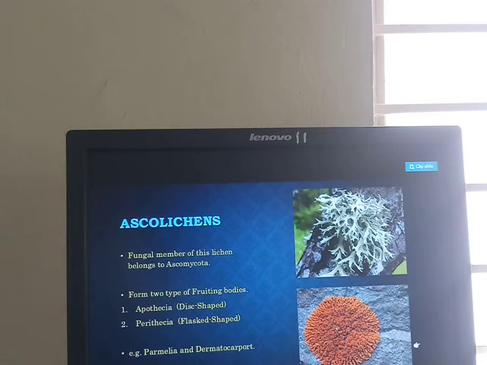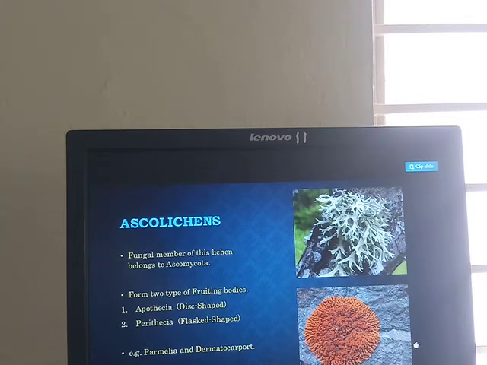In the ascolichens, they divide again into 2 types on the basis of fruiting body: gymnocarpae and another one called pyrenocarpae. Gymnocarpae means the fruiting body is apothecia, disc shaped. In pyrenocarpae, the fruiting body is flask shaped.